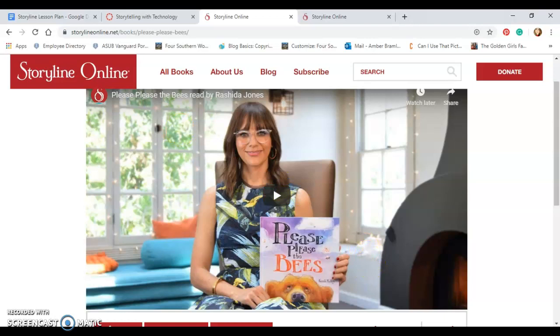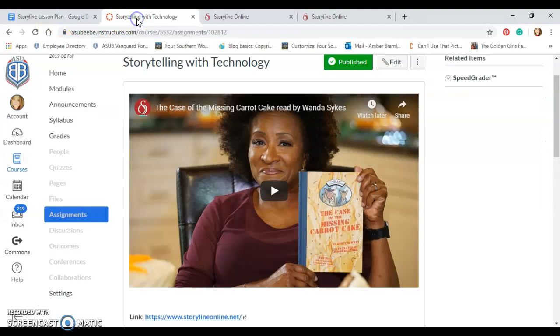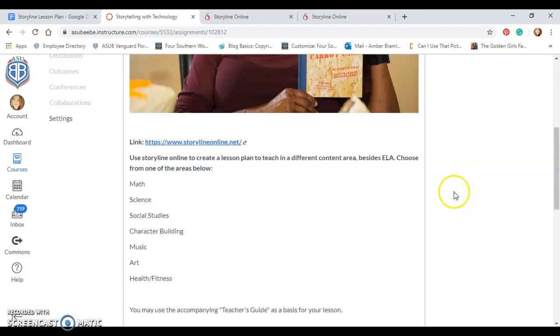So what I asked my students in class to do was to open up a blank document page. So I'm going to ask you guys to do the same. Once you have that, go back to your assignment. Now, you need to choose which subject or content area you are going to be teaching about.